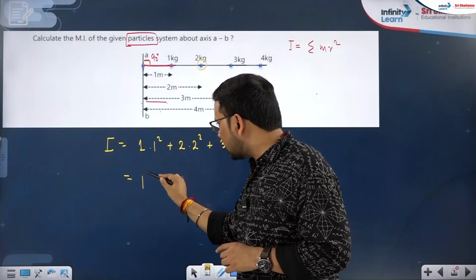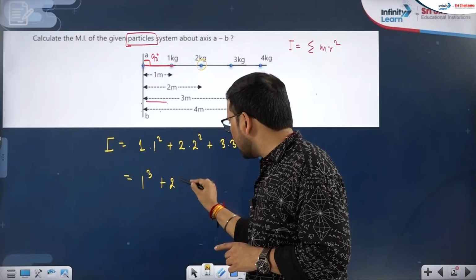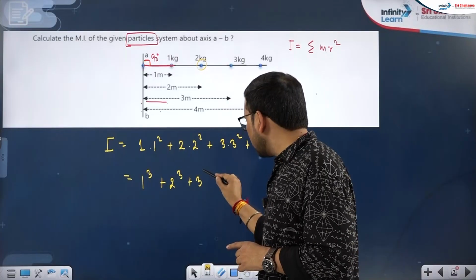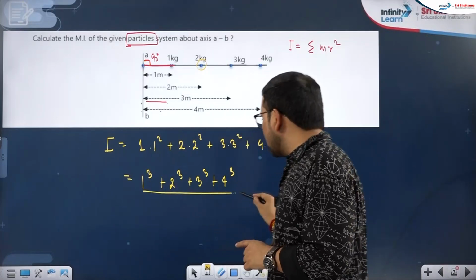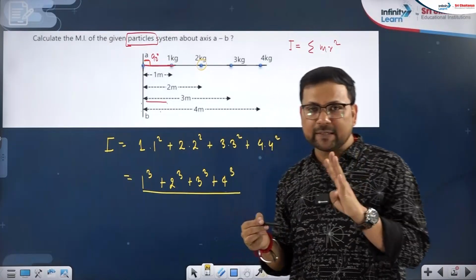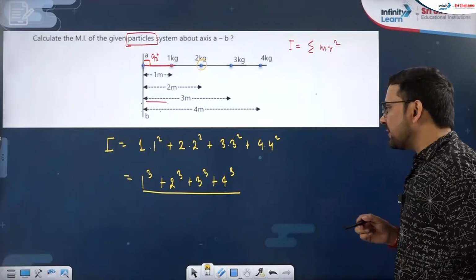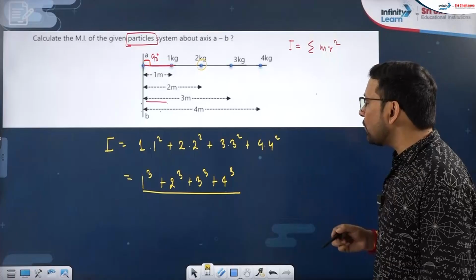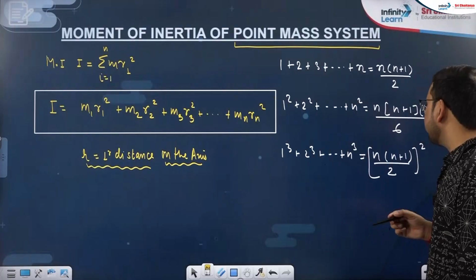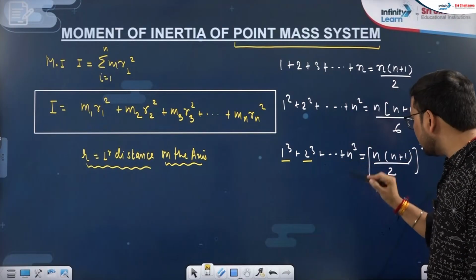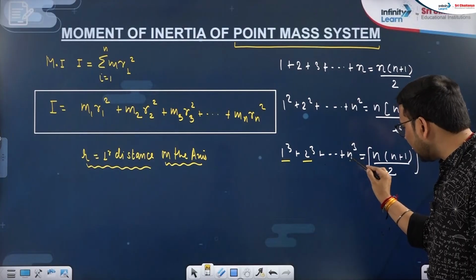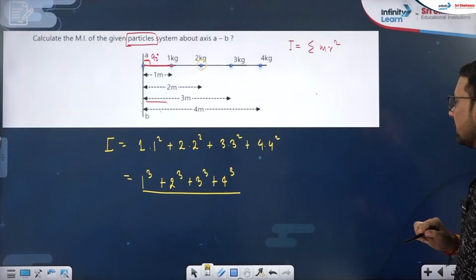Mathematically what we are getting here is 1 cube plus 2 cube plus 3 cube plus 4 cube. That is the cube sum of the first 4 integers, which we just did in the previous slide. Let's have a look at this cube formula. We are going to use 1 cube, 2 cube, 3 cube, 4 cube, so the n value in our question is 4.